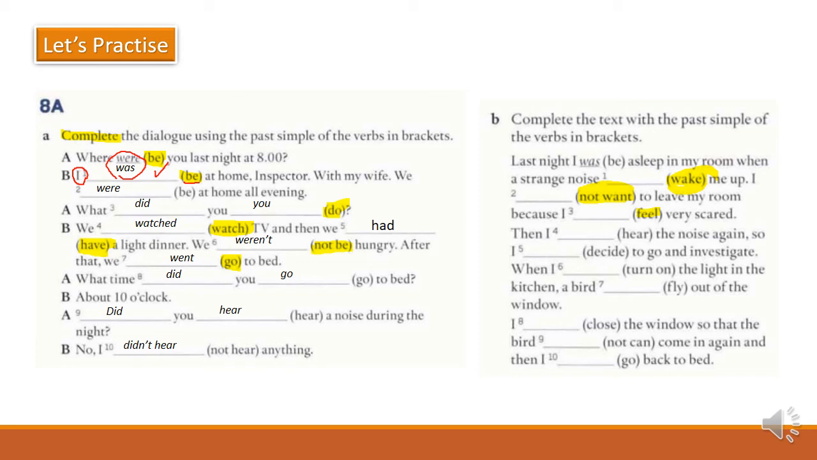Last night I was, and this is the past of the verb to be, last night I was asleep in my room when a strange noise woke me up. Now stop the video, complete the rest, and then we will check the answers. Ready? Let me show you the answers.